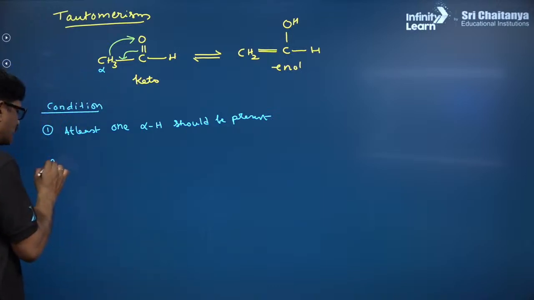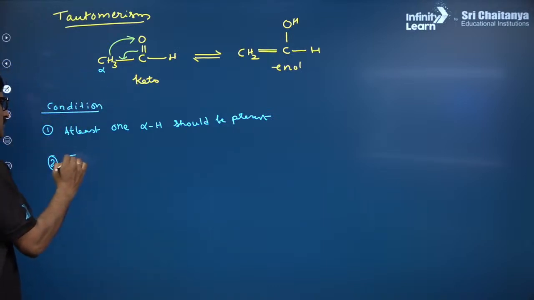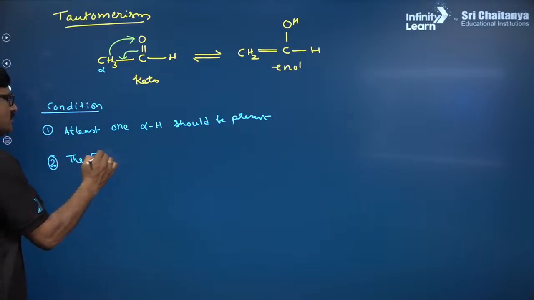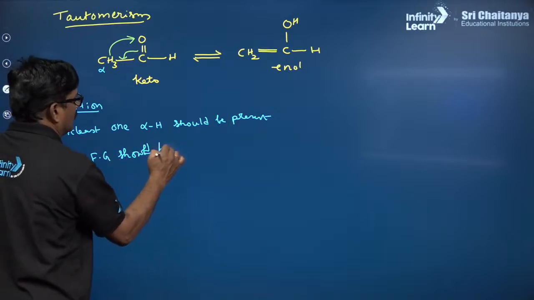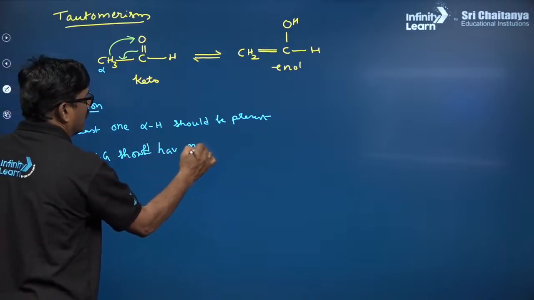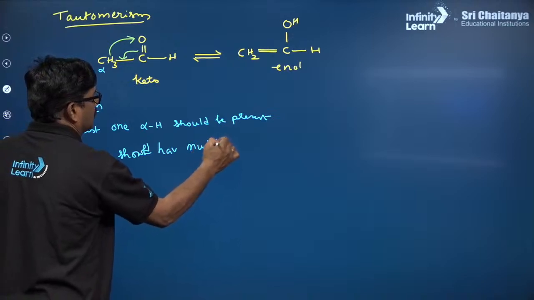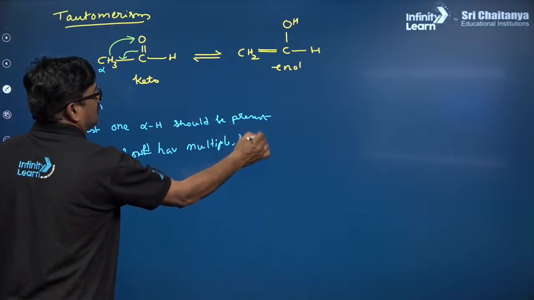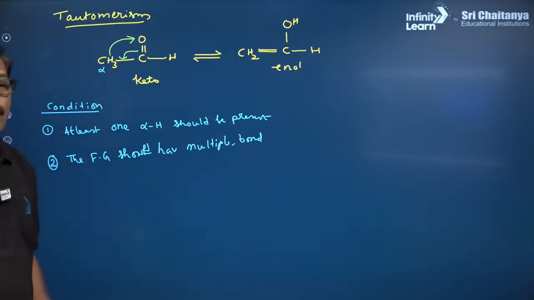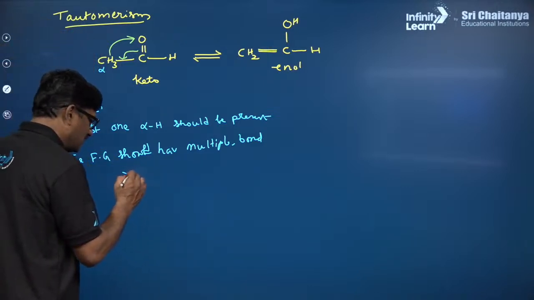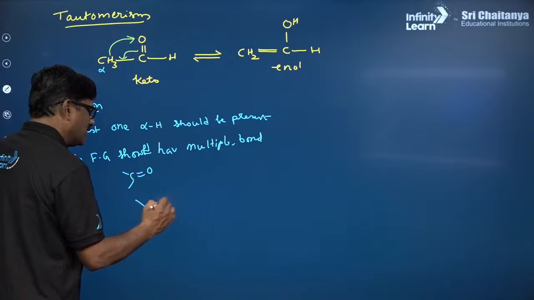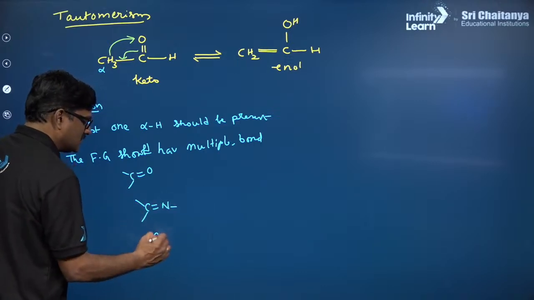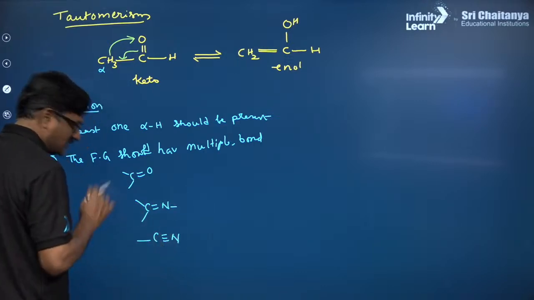And the functional group should have a multiple bond, maybe a double bond or maybe a triple bond, kind of like you see C double bond होगा, C double bond N होगा and C triple bond N भी हो सकता है.